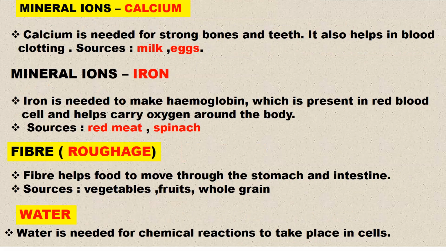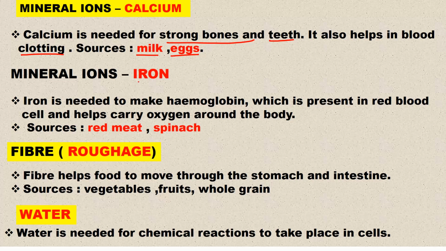Let us look at mineral ions. The first one that we are going to look at is calcium. What is the function of calcium? Calcium is needed for strong bones as well. So aside from vitamin D, this one is also needed for strong bones and teeth. And of course, it helps in blood clotting. One of the ions needed for blood clotting is calcium ion. Sources: we can talk of milk and also some eggs.